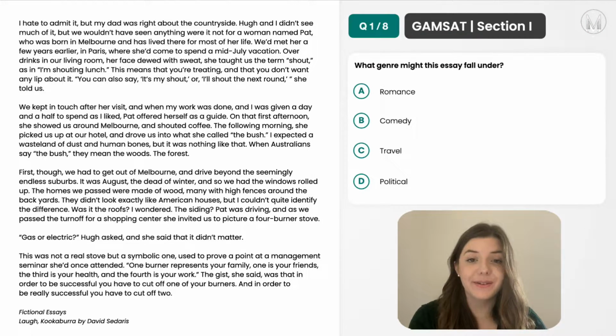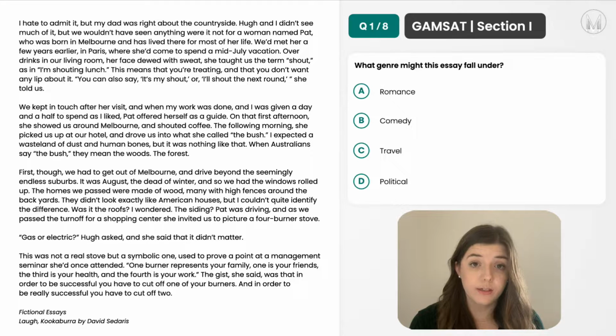So now we can go through the solution to question 1. So first of all, I'd start off by reading this entire passage. As mentioned, it'll definitely save you time in the long run. So I see that this is a fictional essay called Laugh Kookaburra by David Sedaris. So after reading this, I've got an idea in my head of what's going on in the passage, and I've also made a mental note of what happens in each paragraph so that it makes it easier for me to go straight back to the text and know where I'm looking for a specific answer.